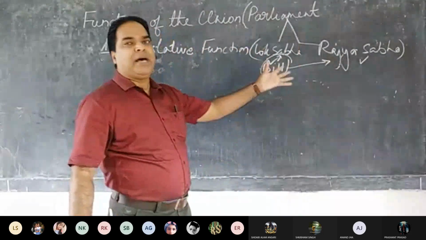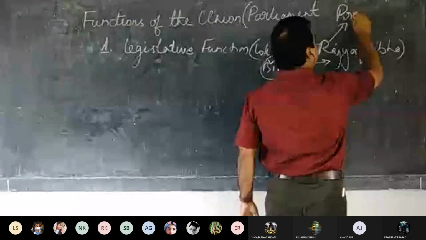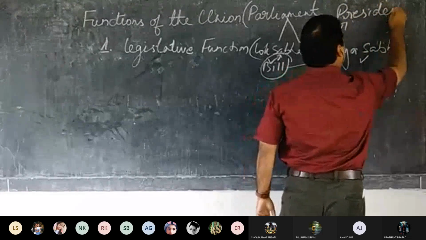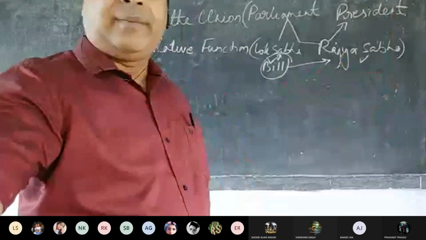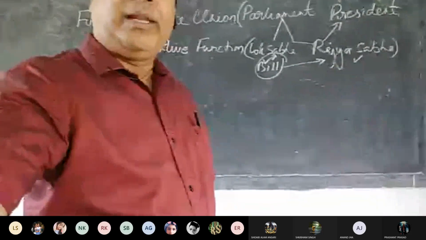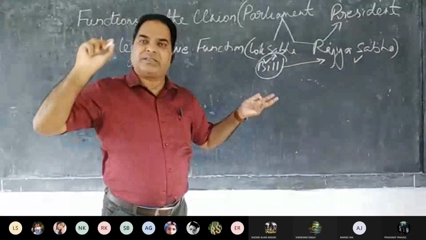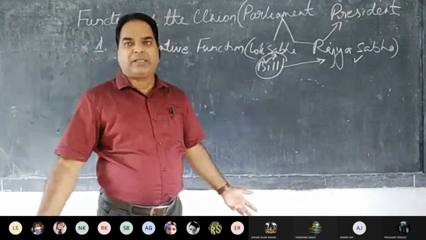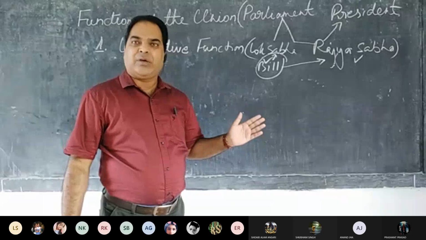After being passed from Rajya Sabha, it will be sent to the president. When the president signs the bill, it will become an act. The first important function of Parliament is passing of bills.